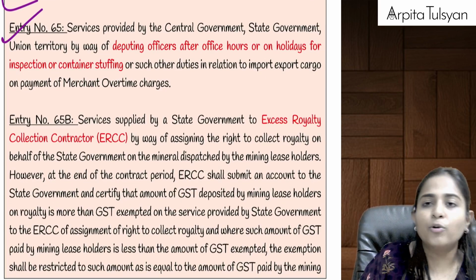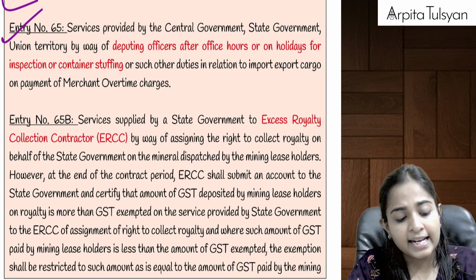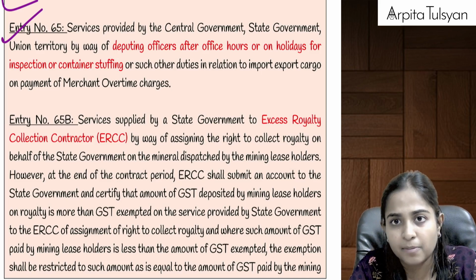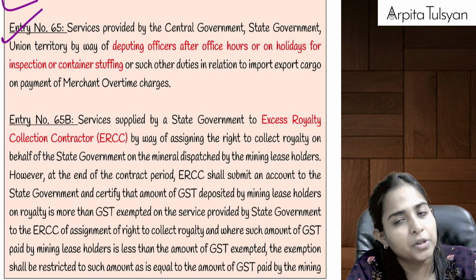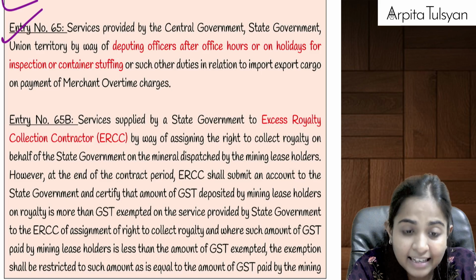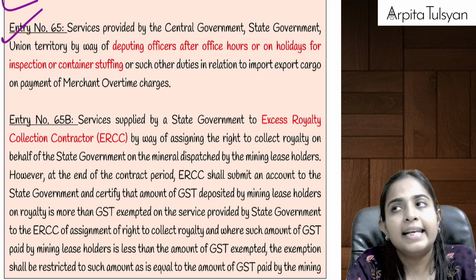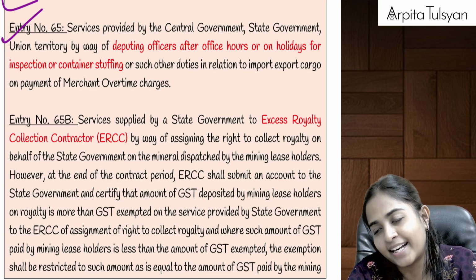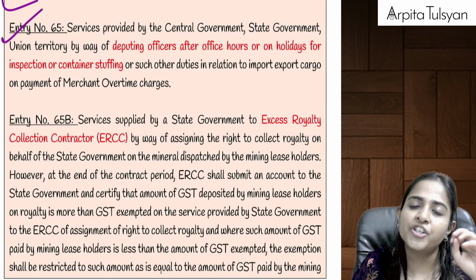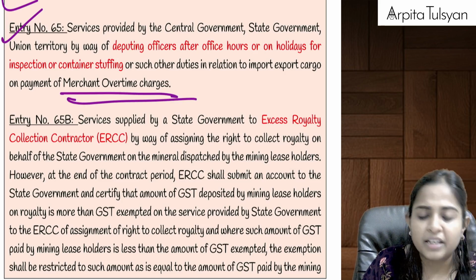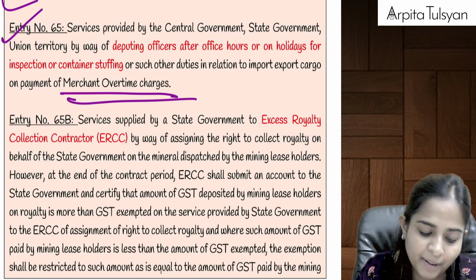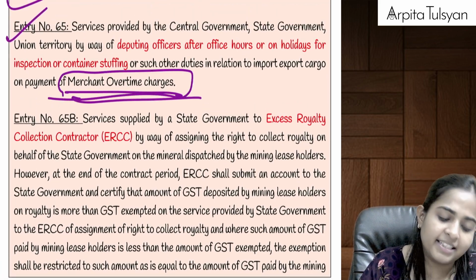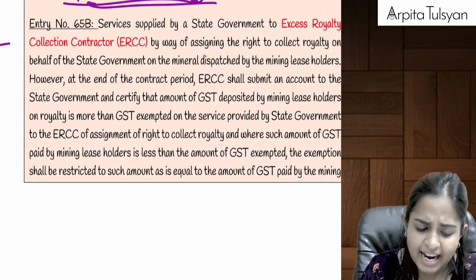Right? Then going to the next one, entry number 65, which says that suppose I want to get my container unloaded. My container is lying at the customs port, my imported goods are lying at the customs port, and I want to get it cleared after the office hours. Let's say Saturday or Sunday, when the customs employees are anyway on leave. But still, if you urgently want to get them cleared, then you can pay something called merchant overtime charges to the customs department and you can get your consignment cleared. So on these merchant overtime charges, GST is totally exempted. I hope I am clear till here.